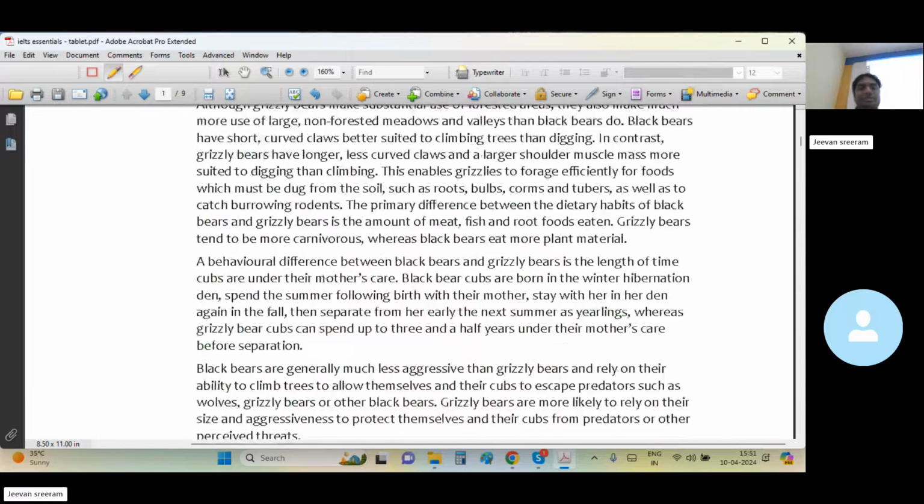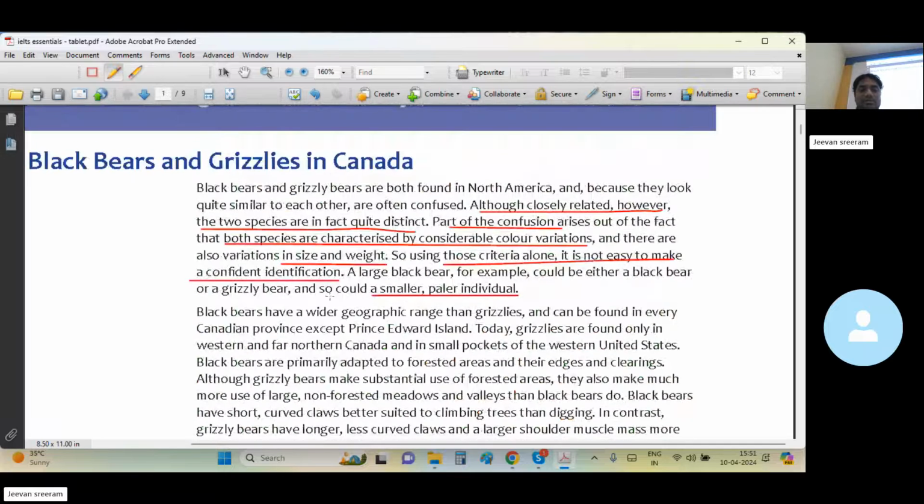What kind of information is given in the passage? Let's understand. Part of the confusion arises out of the fact that both species are characterized by considerable color differences. Both species are characterized by considerable color differences. Here also, they told fewer, very little. But here we can see considerable color variations.